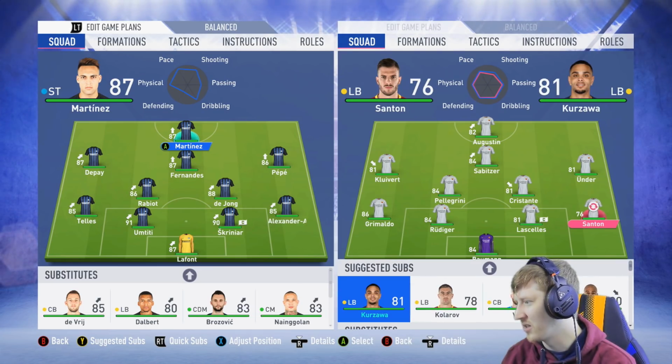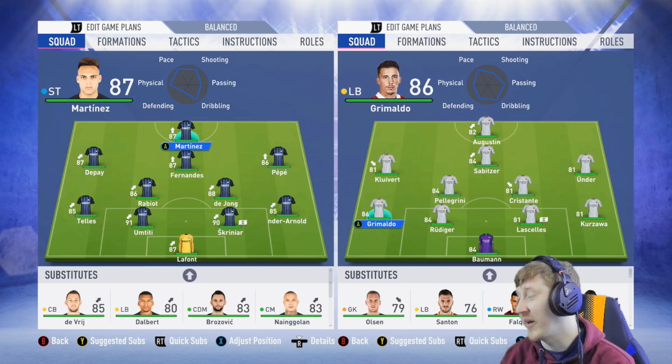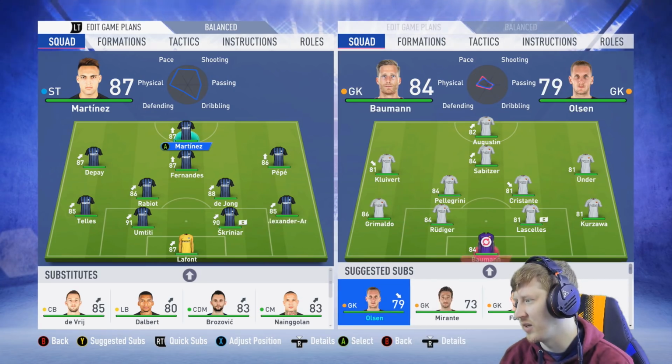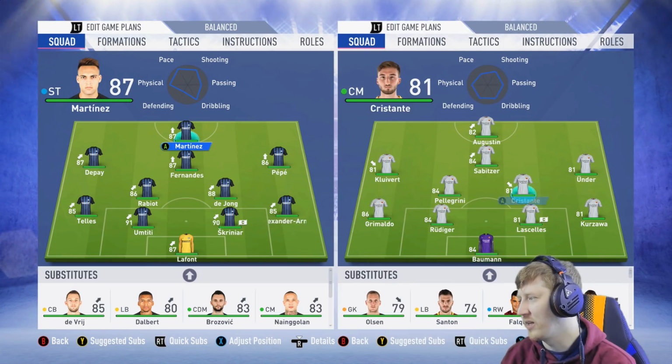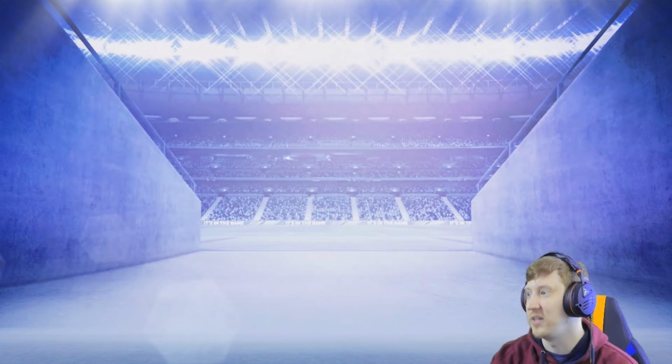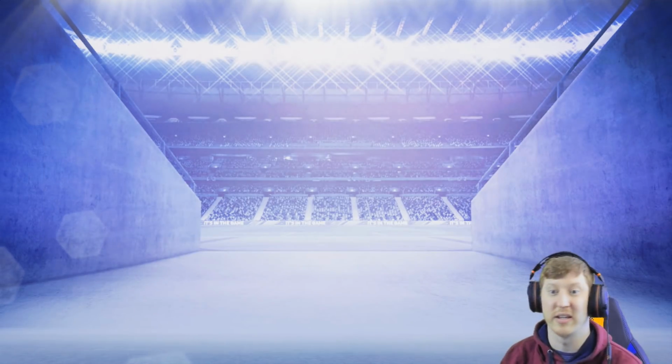No better centre-backs. Kazal will throw in at right back. Grimaldo's now 86 rated. He was like 84, I think, last time we played Roma. That's a really decent looking side, a really strong looking side. Right, this is not going to be easy, especially after that defeat against Atalanta. Game on.